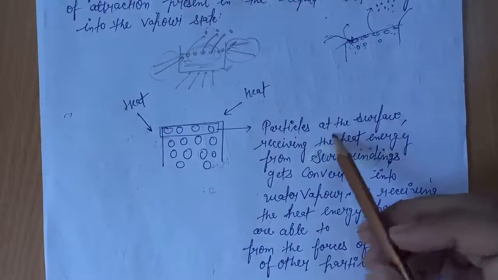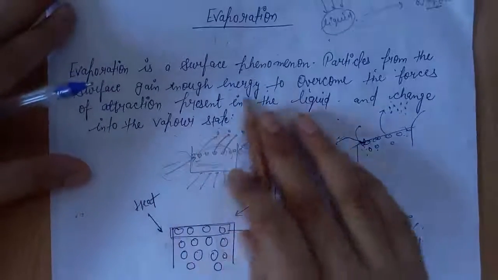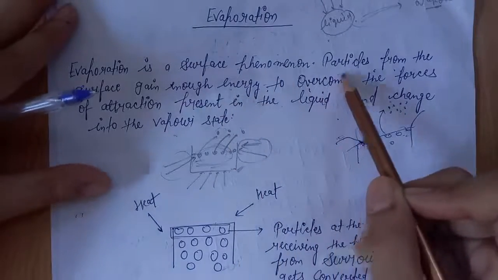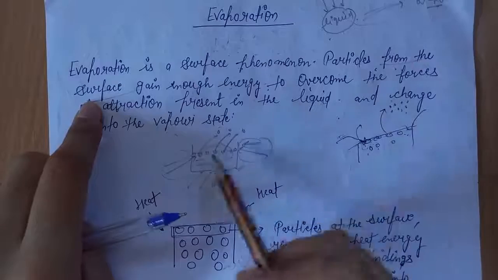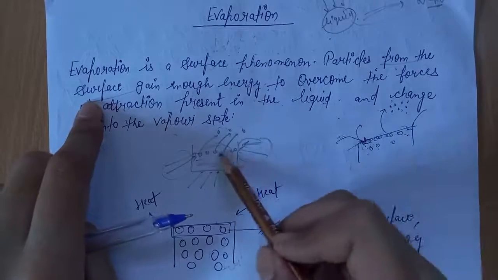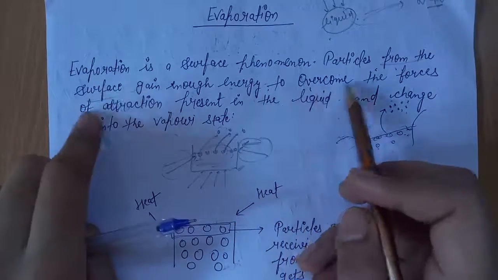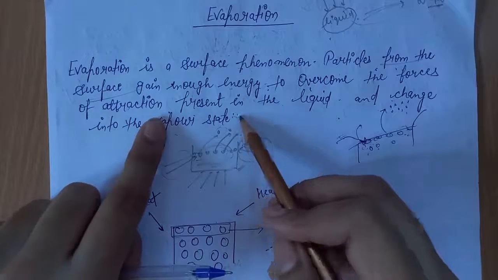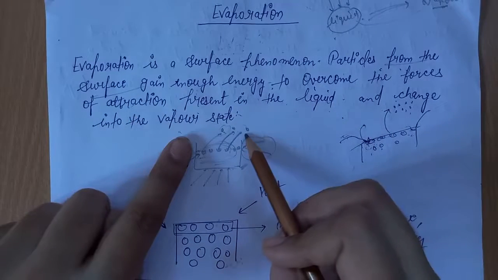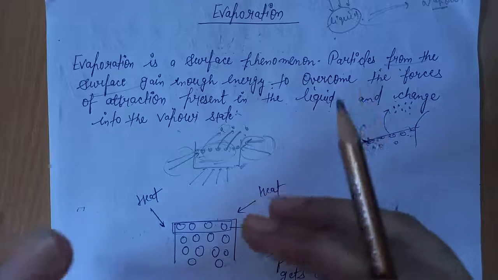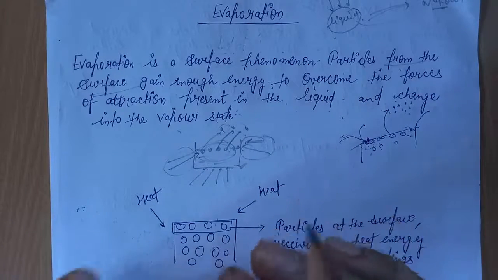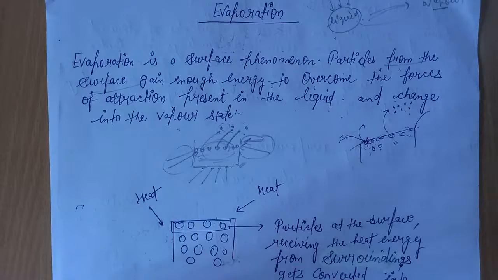Next, here is written the definition: evaporation is a surface phenomenon. Particles from the surface, meaning the particles present at the surface, gain enough energy to overcome the forces of attraction present in the liquid and change into vapor state. By receiving the energy, they overcome or decrease the forces of attraction between them.